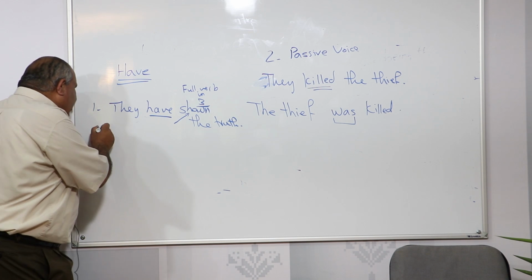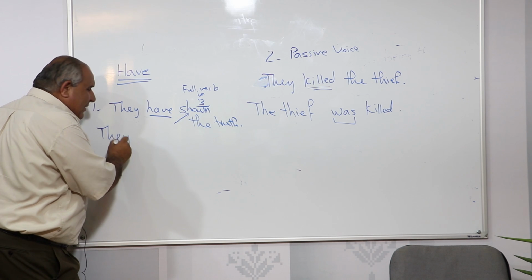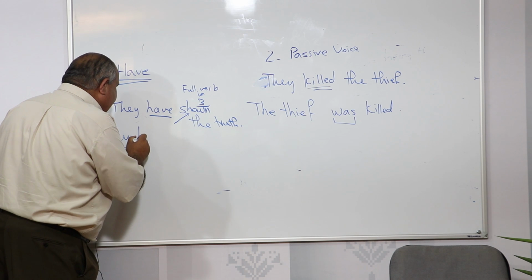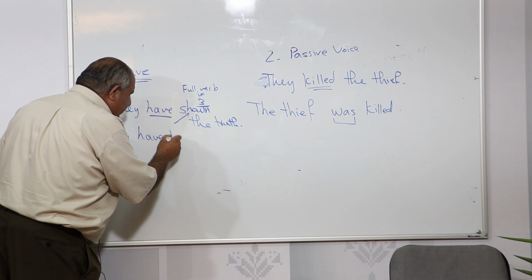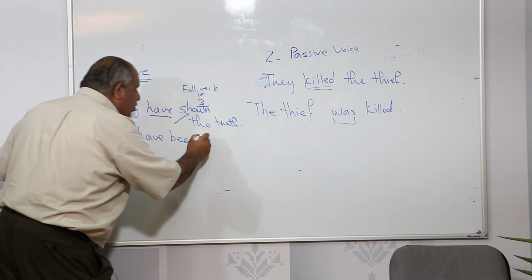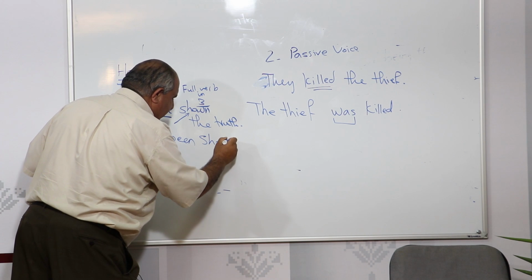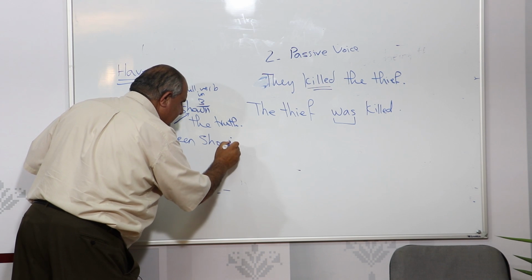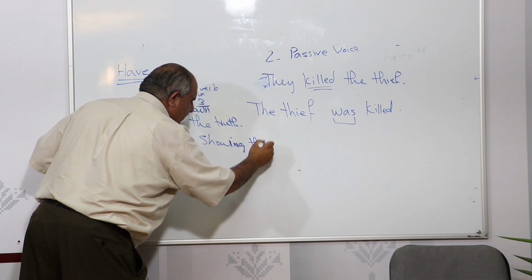Now, if we talk about they, and the action of the full verb is in the continuous, we say they have been showing the truth. Showing the truth to us.